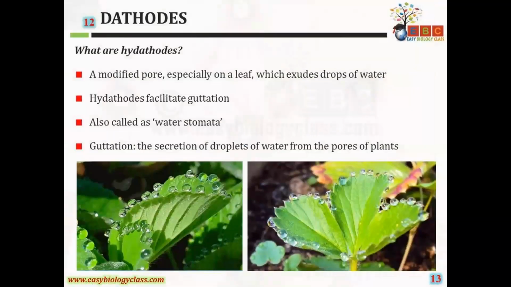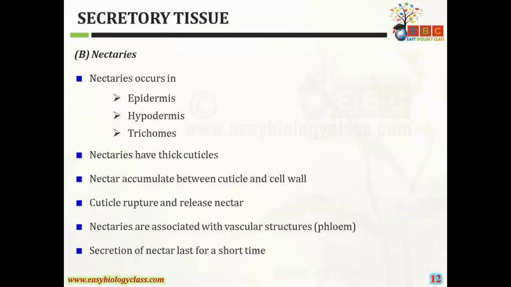So again here, floral nectaries. Generally they are present in the floral parts, and generally at the base of the ovary, for example in Rutaceae and Brassicaceae.